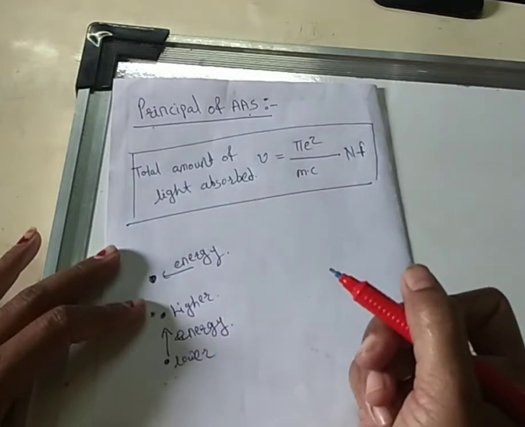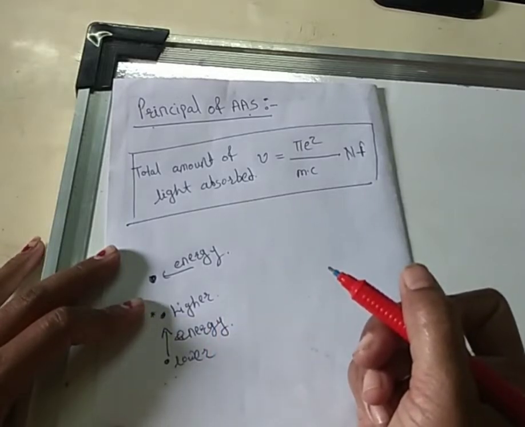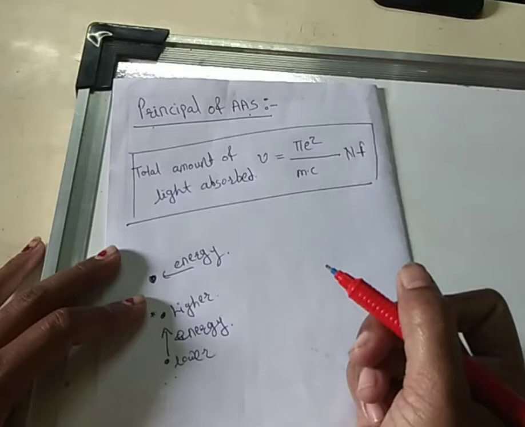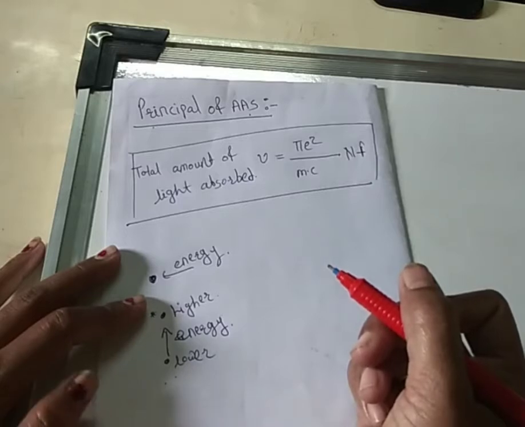As atoms do not vibrate, they do not possess rotational energy, and therefore only electronic transition of the valence electron gives rise to a series of well-defined narrow lines, called atomic absorption spectra.